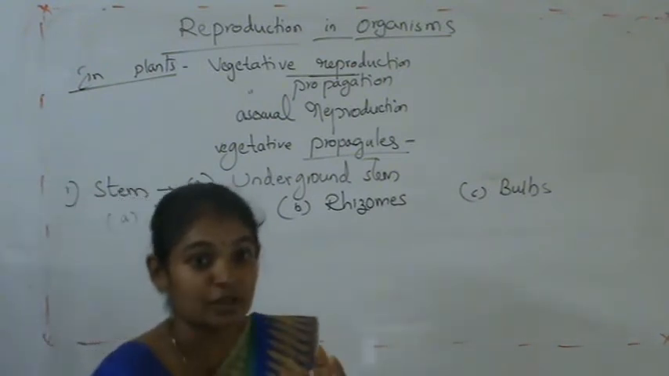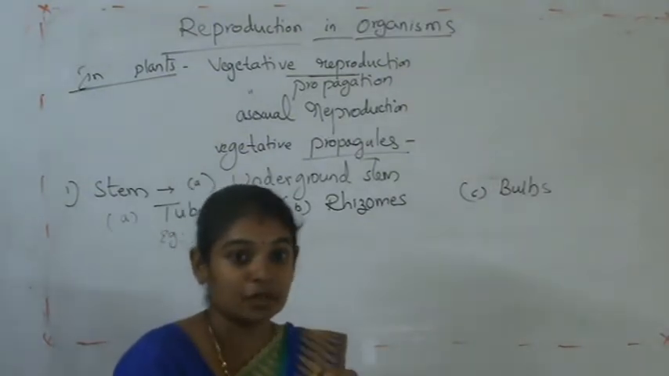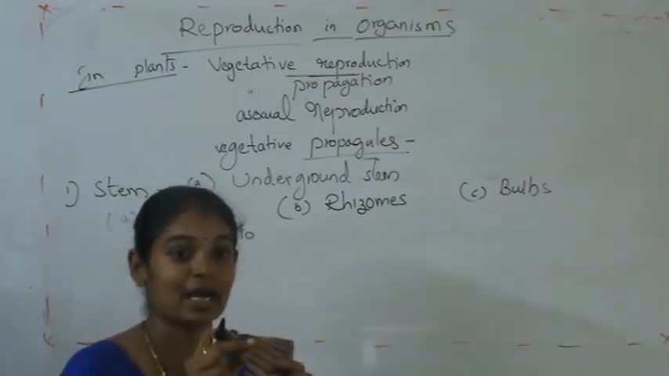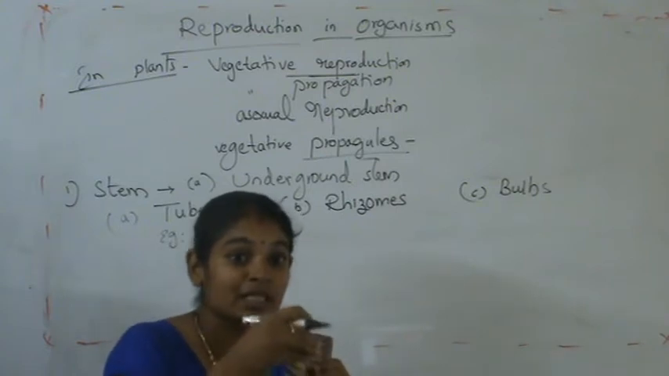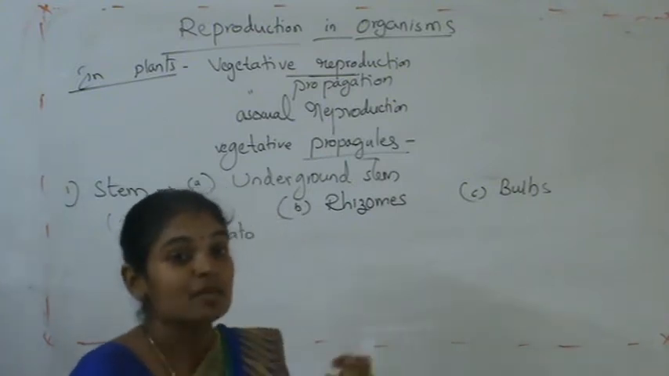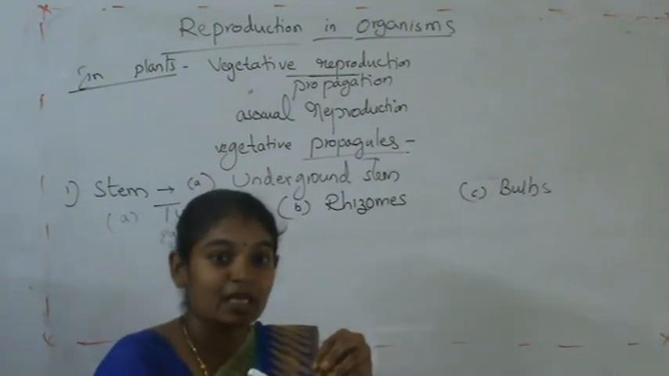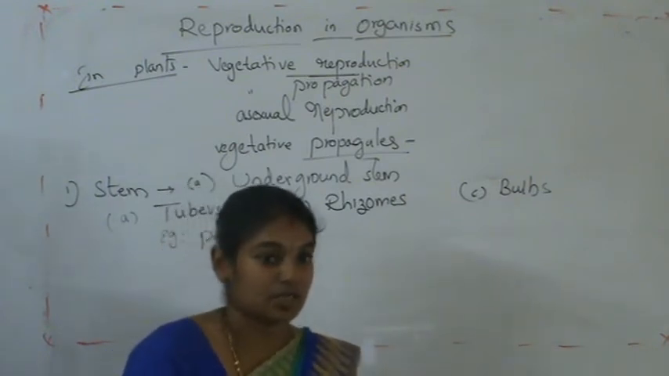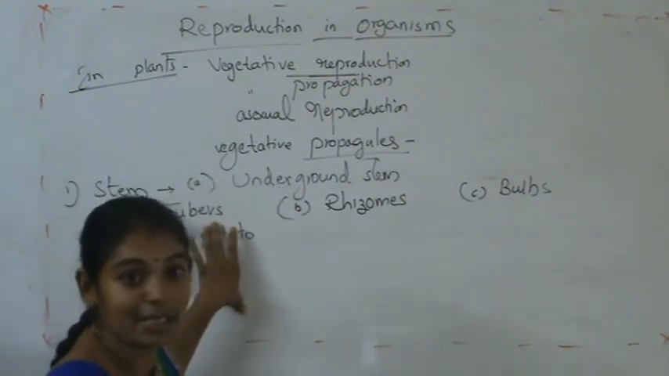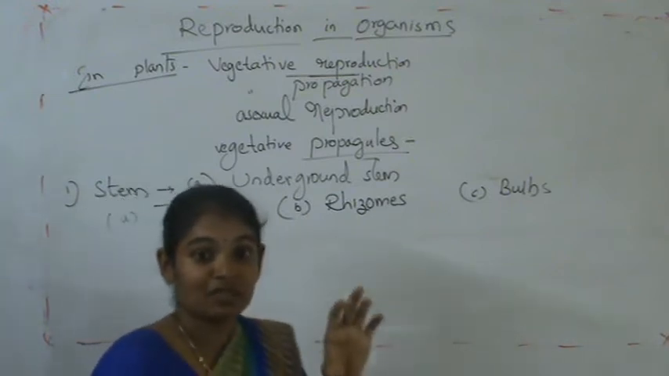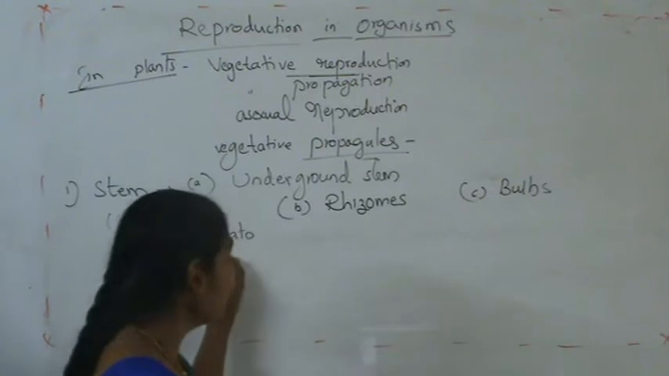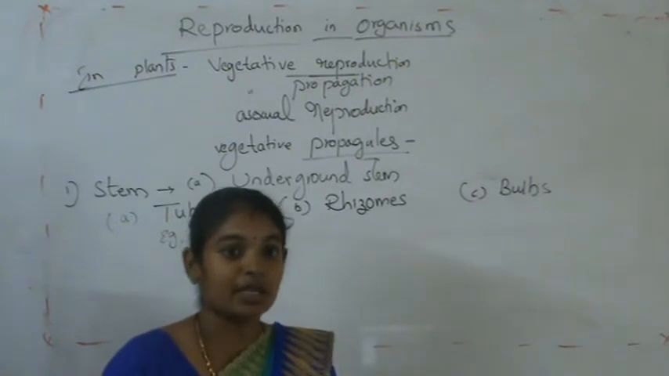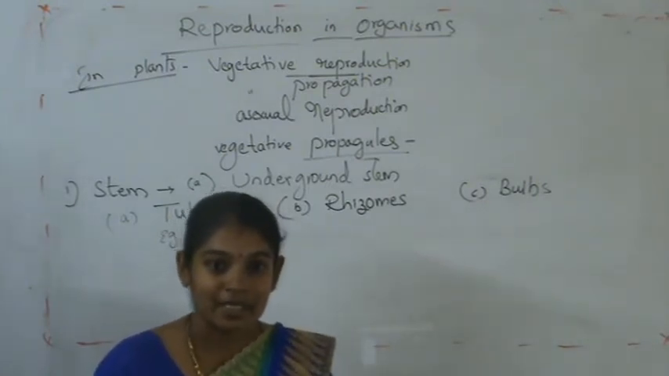If you see a potato, on its surface it contains eyes. From that eye, a bud is formed. When that bud reaches the soil, a new plant will arise. So that is the tuber. Tuber, example potato. The potato surface contains eyes, and from that eye a bud is formed. When it reaches the soil, again a new plant will arise.